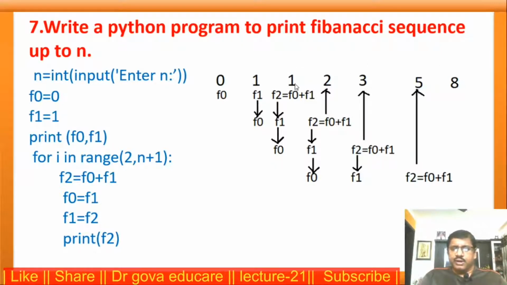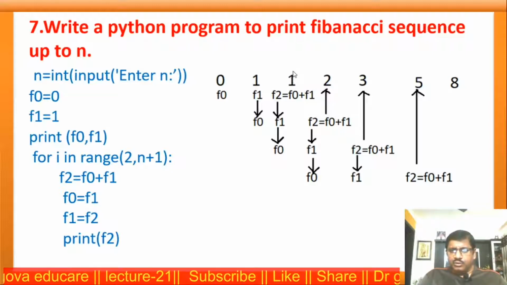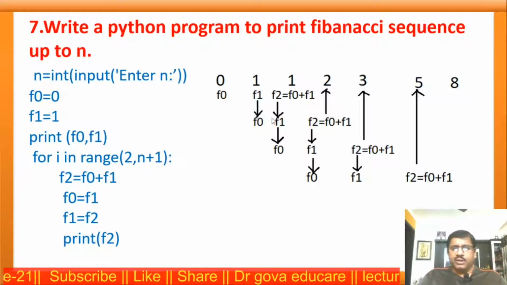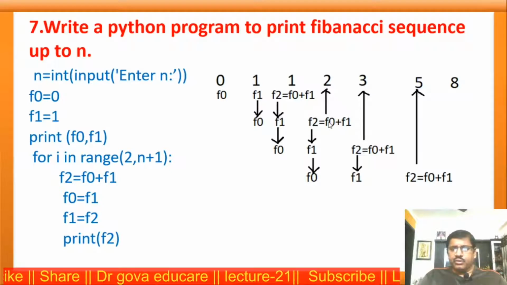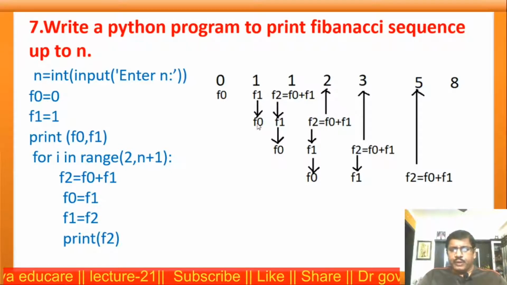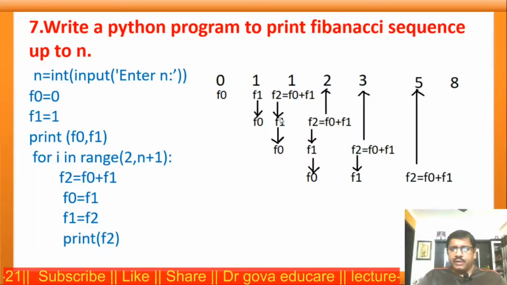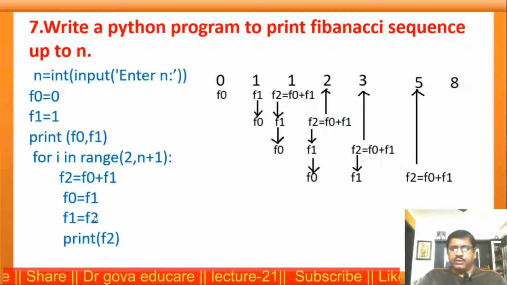That is, for i in range, what is the second number? 2 to n plus 1. Now observe here, I am calculating f2 is equal to f0 plus f1. Now observe the previous step, f0 is equal to f1, f1 is equal to f2.